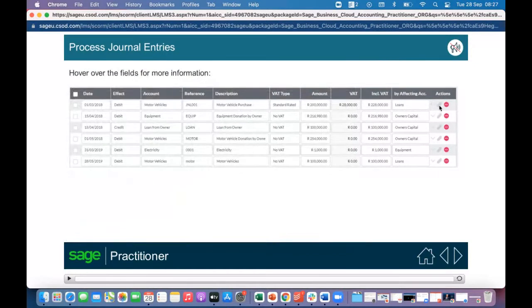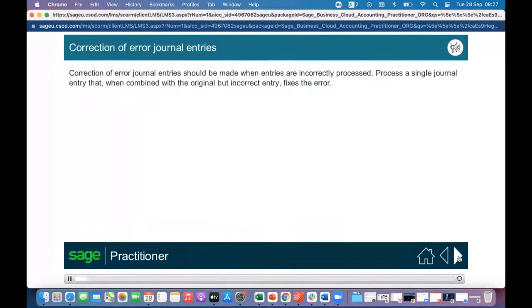Oh, and if we wanted, we could attach some documents. Maybe that could be your source documents, just so people have a reference point. Now, if we want to correct a journal entry that we've already made, remember when we spoke about passing errors in the general journal, when we did that exercise, I think we were in Learning Unit 5, where we did an exercise on passing transactions in the general journal.